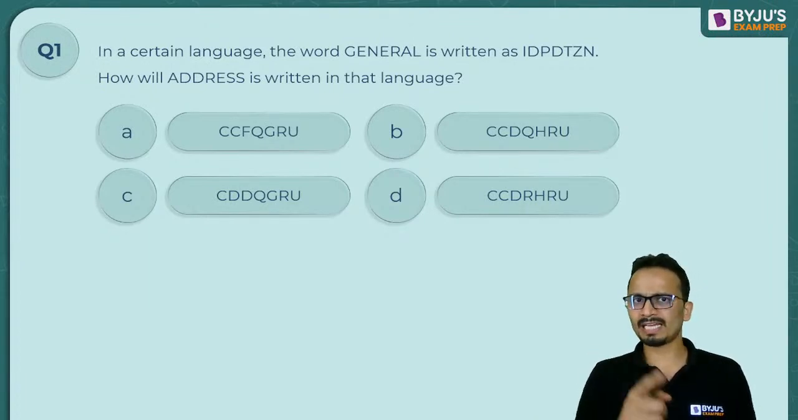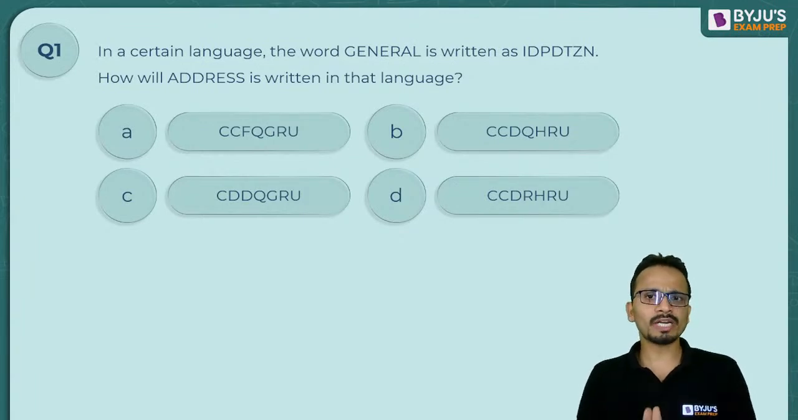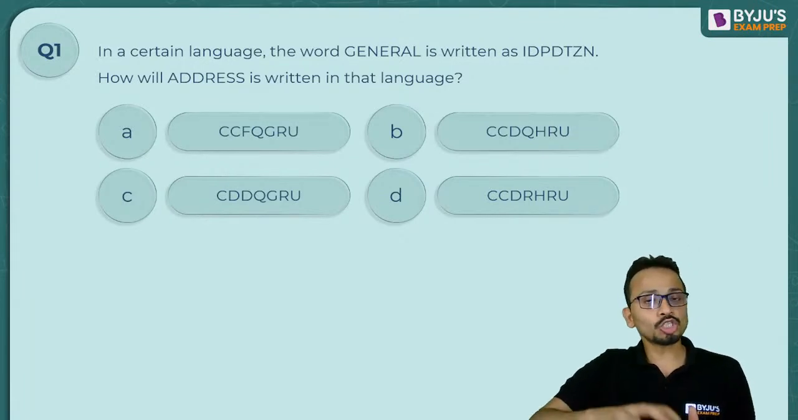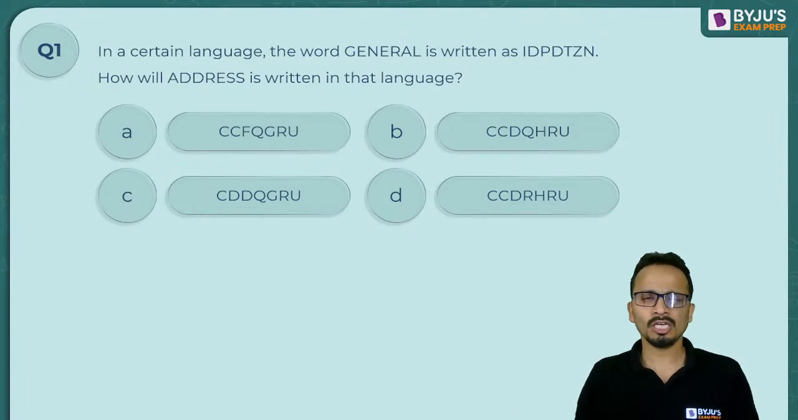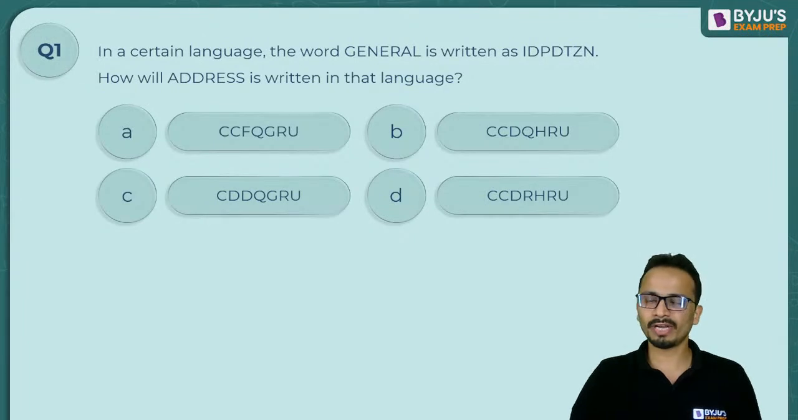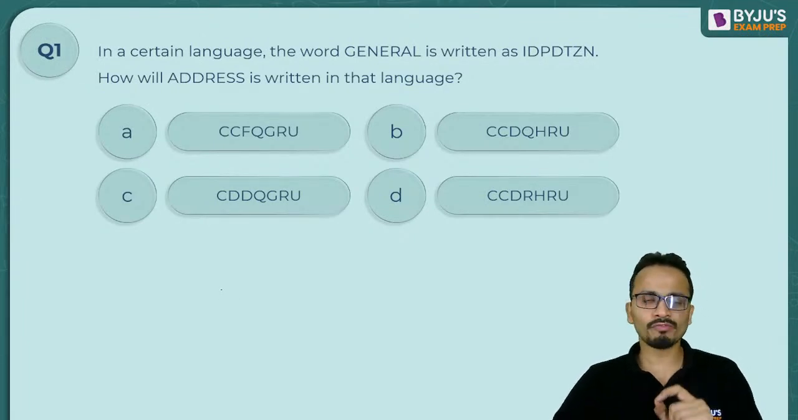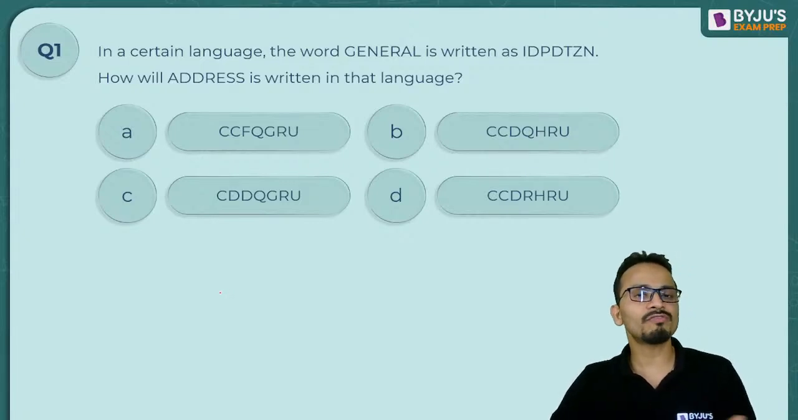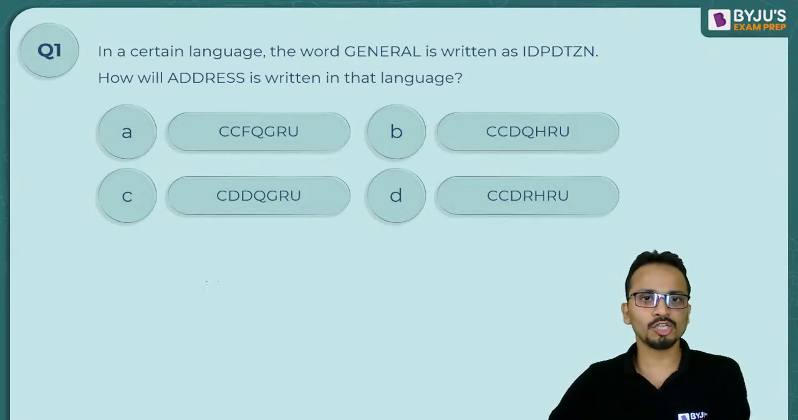The second type that is in front of you, general is coded as IDPD. In this case, you can observe that not all the alphabets in general are present in the code. So this particular type of coding is related to the positioning, the number equivalent of these alphabets. It will be very good for all of you if you can remember the number equivalents of alphabets starting from A up till Z. Okay, so let's do that.